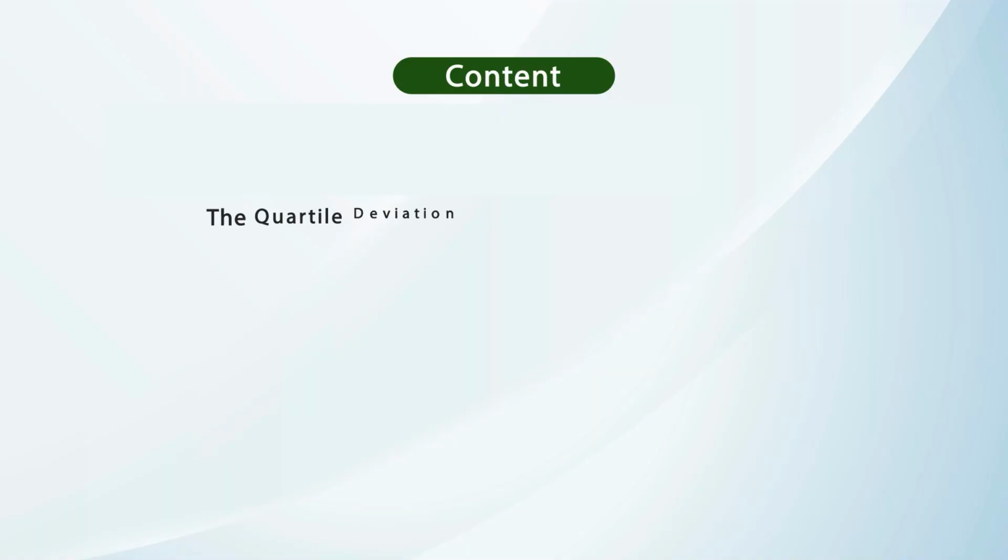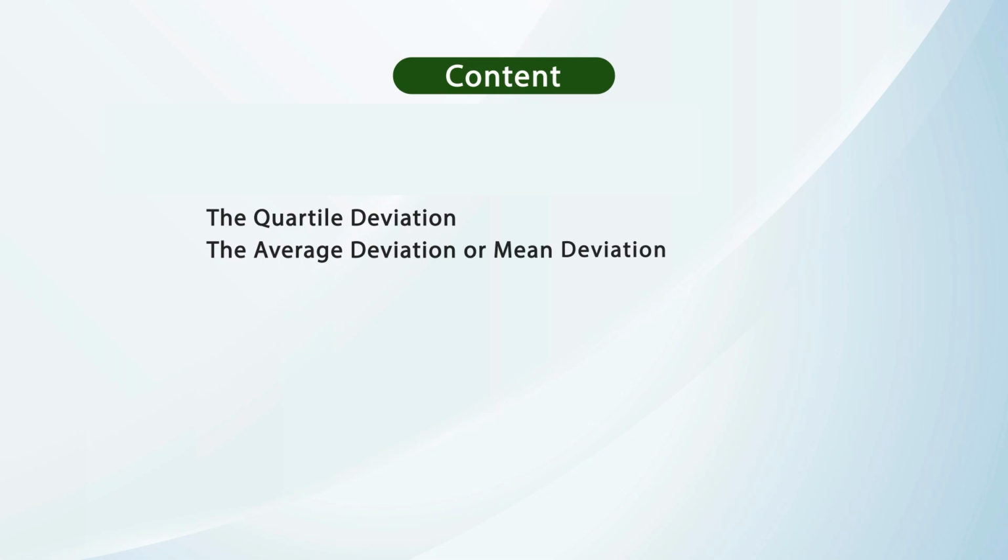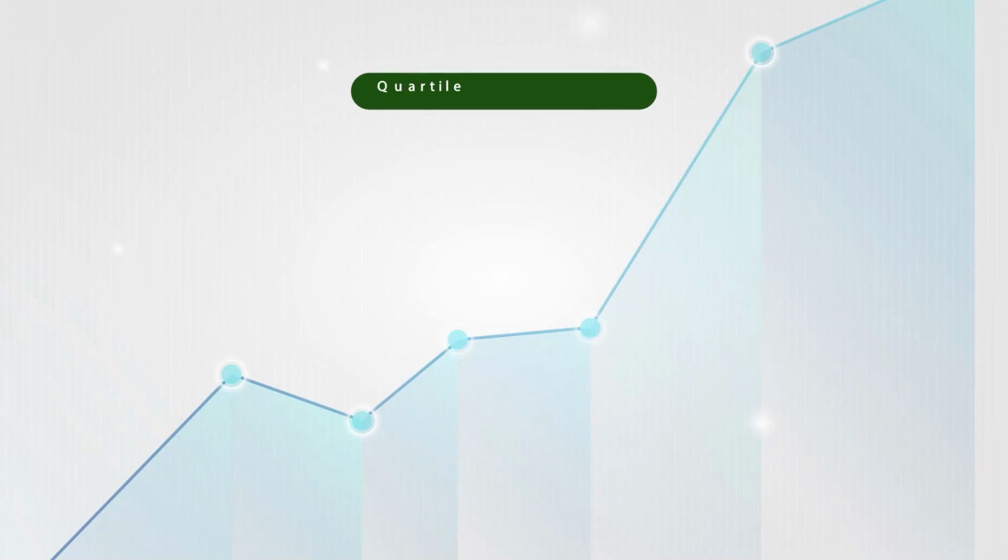These measures of variability are, first, quartile deviation; the second one is average deviation, which is also known as the mean deviation. Then we will also discuss standard deviation and variance. Let's start with the first concept, which is called quartile deviation.